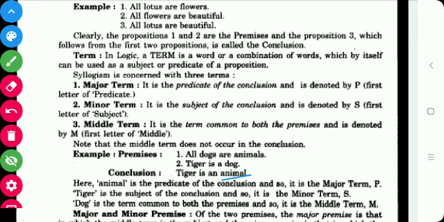The minor term is the subject of the conclusion and it is denoted by S. In this statement the subject is all lotus, so we can call all lotus the minor term. In the other example tiger is the subject, so tiger is the minor term. The middle term is the term common to both the premises and it is denoted by M. Here the common word is flower, so the middle term is flower, and in the other example the common word is dog, so the middle term is dog.